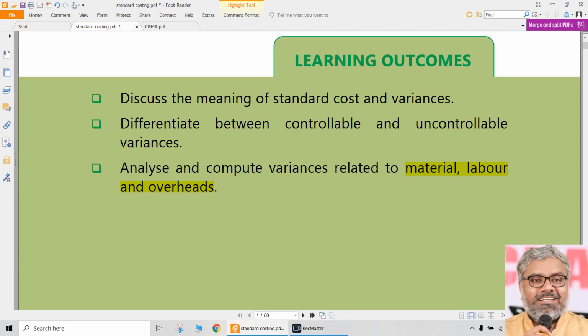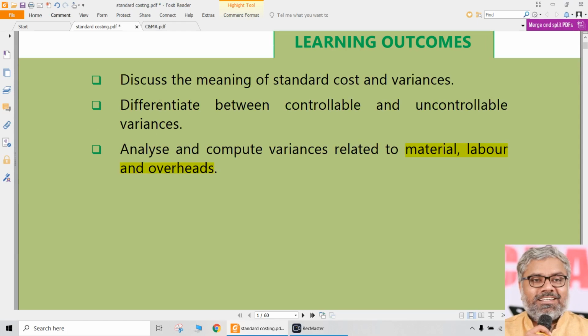As we are already aware, irrespective of the size and nature of the organization, every organization will have all the three elements of cost. Whether there will be a little bit more percentage of material or less, more percentage of labor or less, likewise for overheads, that may change from organization to organization, but still every organization will definitely have all the three elements of cost involved when they are operating. But while they are operating, there are two important aspects of the objectives of cost and management accounting,